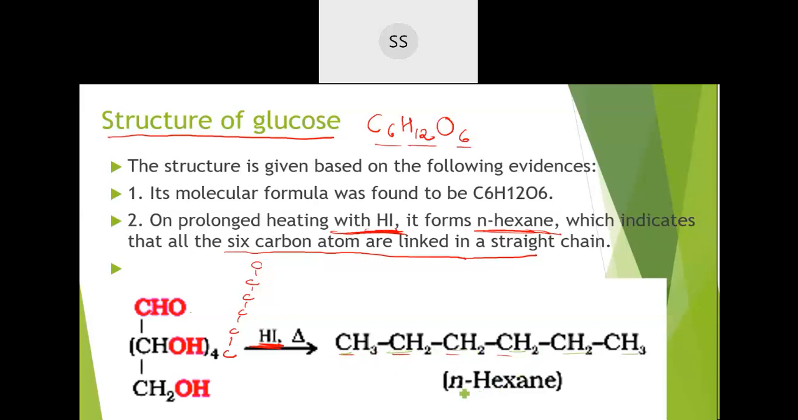Then the second reaction was to find out the functional group present. If a carbonyl functional group is there, it will react with hydroxylamine and hydrogen cyanide. So they made it react with hydroxylamine and hydrogen cyanide. During the reaction with hydroxylamine, an oxime was formed, and when hydrogen cyanide reacted, they got cyanohydrin as the product, which indicates that the functional group present is a carbonyl group itself.